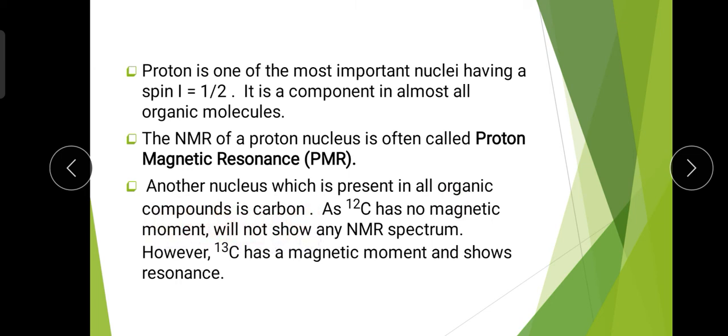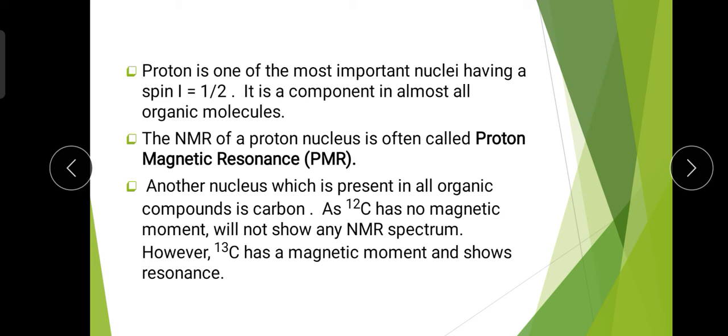That means if we consider all the organic compounds, the main element is carbon, which is present in all organic compounds. As C12, that is carbon 12, has no magnetic moment, it will not show any NMR spectrum. However, carbon 13 has a magnetic moment and shows resonance. How do we decide which element shows the NMR spectra?